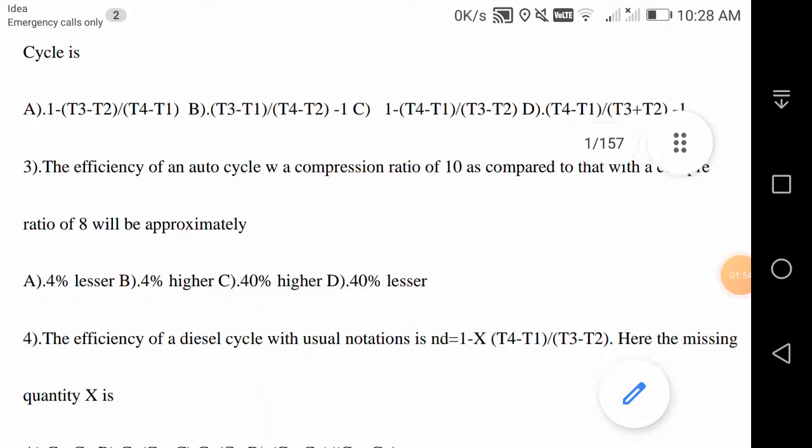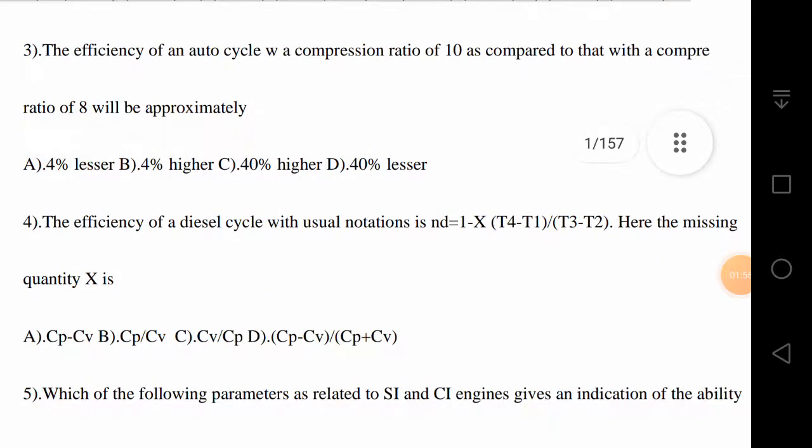Next question. The efficiency of an Otto cycle with a compression ratio of 10 as compared to that with a compression ratio of 8 will be approximately. So you know that the efficiency of an Otto cycle is equal to 1 minus 1 by R to the power of gamma minus 1. Gamma is equal to 1.4 for air, and R has given two values. You have to calculate the efficiency for two values of compression ratio, respectively 8 and 10.